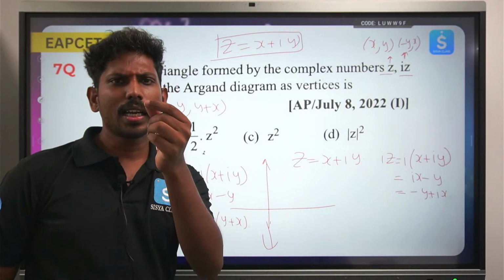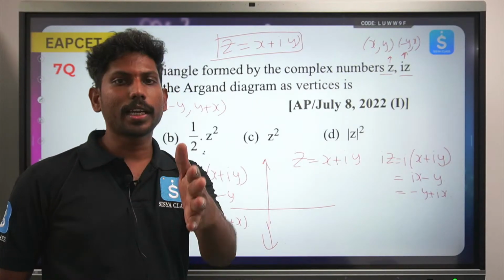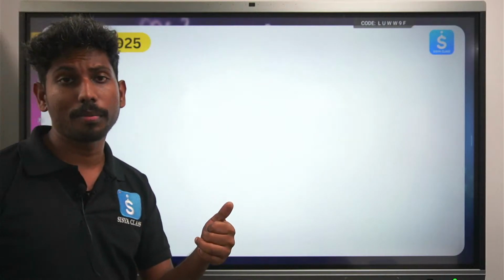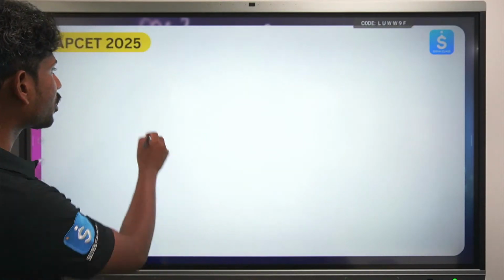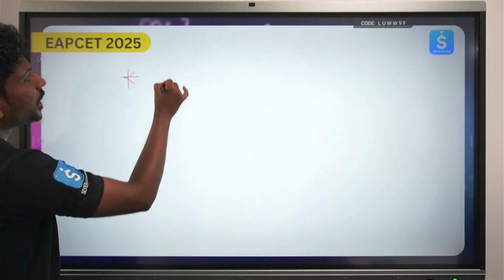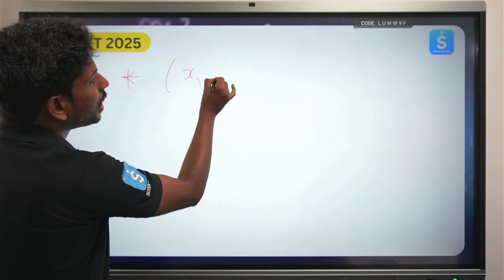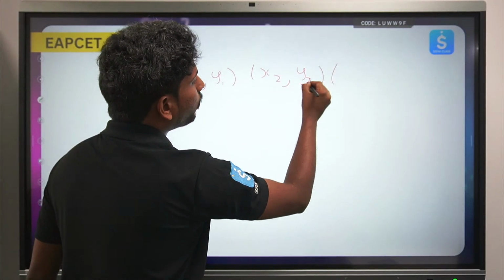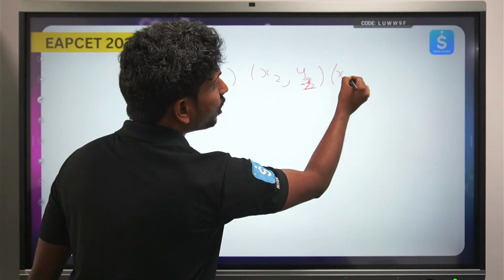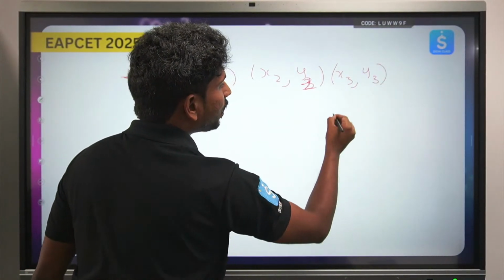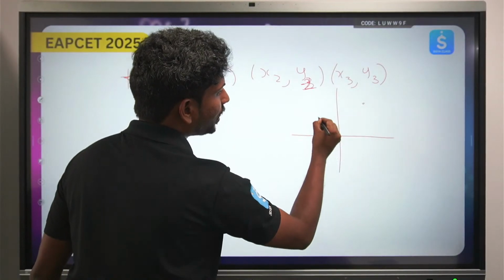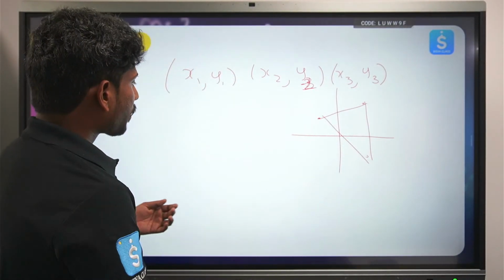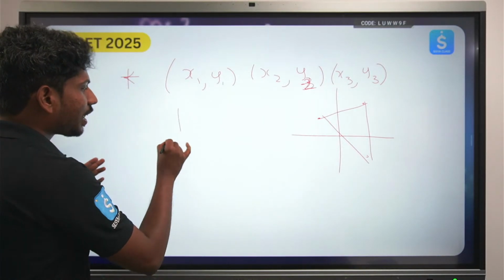A small formula, which you might have already used in the coordinate system in your 10th grade and previous grades also, but I'm just trying to specify this formula. Even in the determinants case I forgot to say this note point. Whenever you have 3 coordinates in the form of x1 comma y1, x2 comma y2, x3 comma y3, whenever there are such 3 points which are non-collinear points, if you try to see it on the Cartesian plane, these are some 3 random points. If you try to just join them, it will be a triangle. Now how can you find the area of the triangle? Actually we can derive the formula right now.